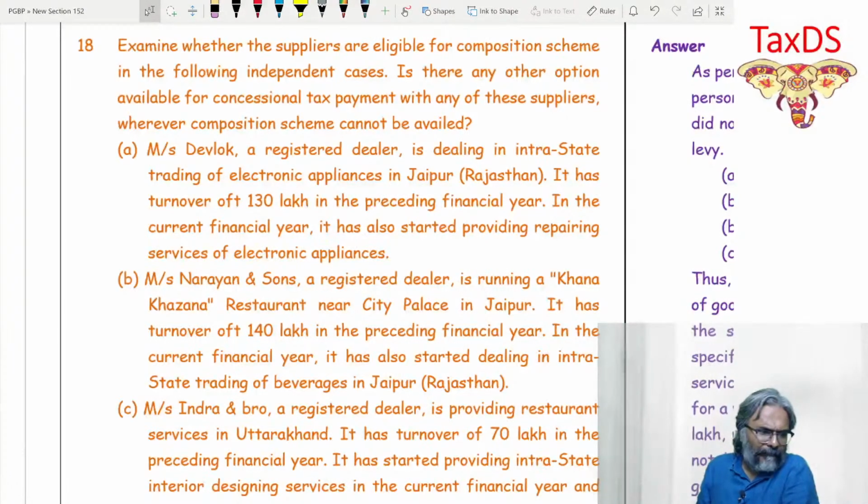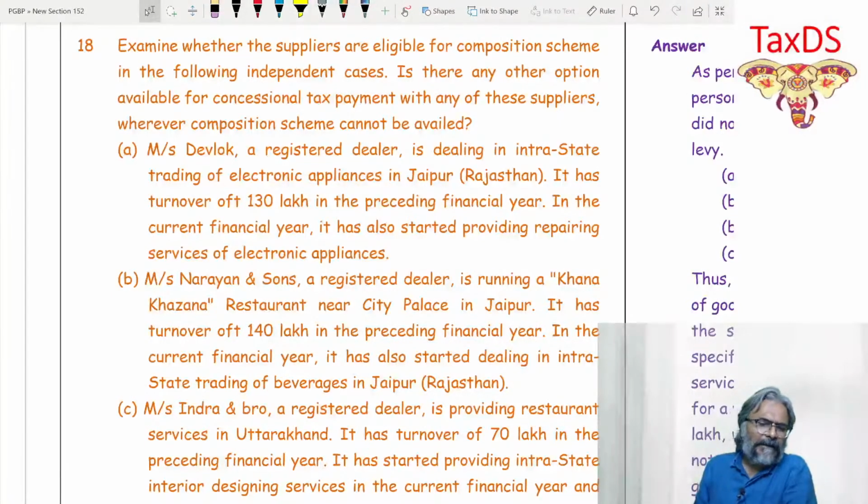Is there any other option available for concessional tax payment with any of these suppliers where composition scheme cannot be availed? Now, Mrs. Devlok, a registered dealer, is dealing in intrastate trading of electronic appliances in Jaipur. It has turnover of rupees 130 lakhs in the preceding financial year.